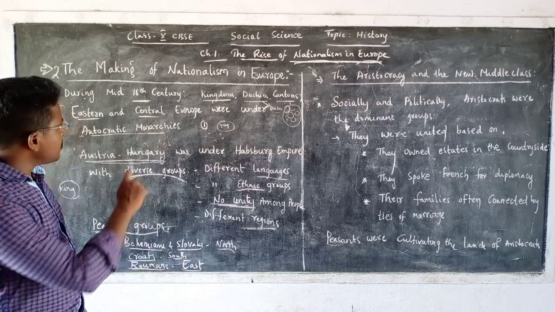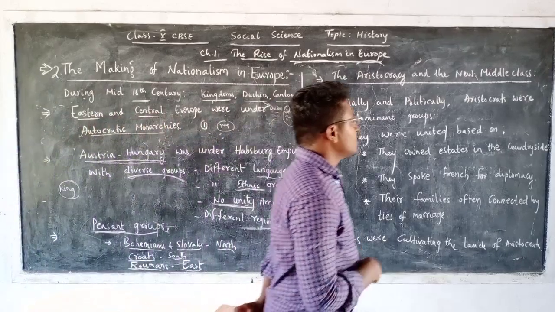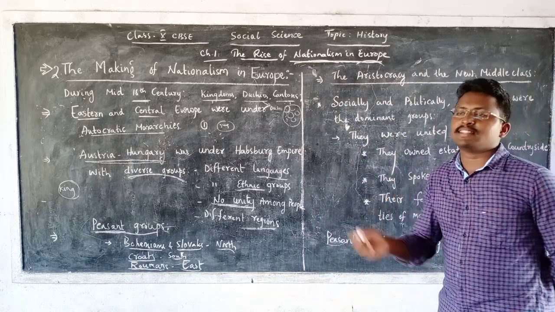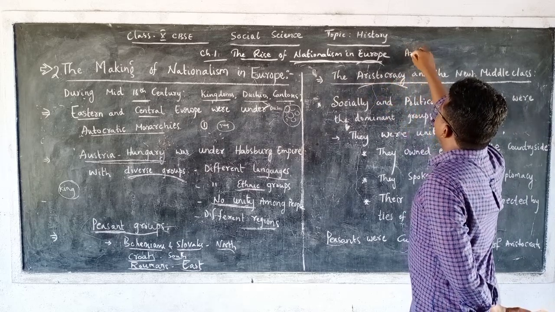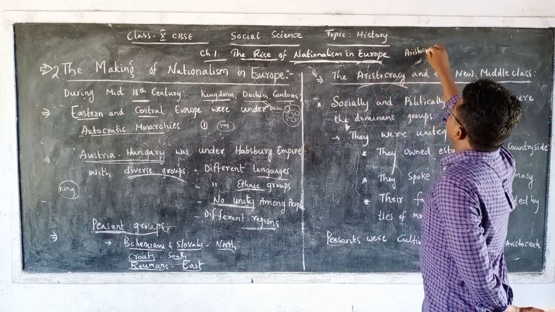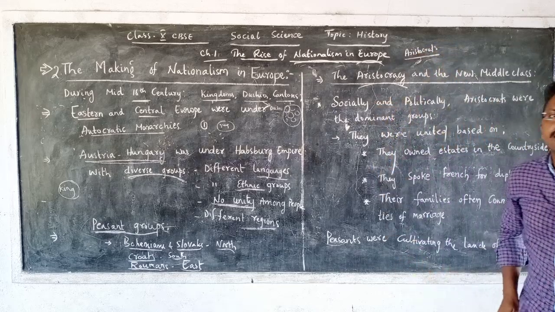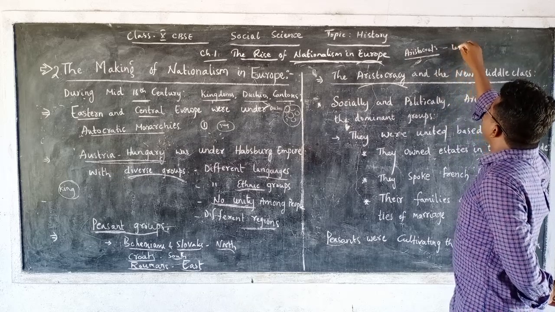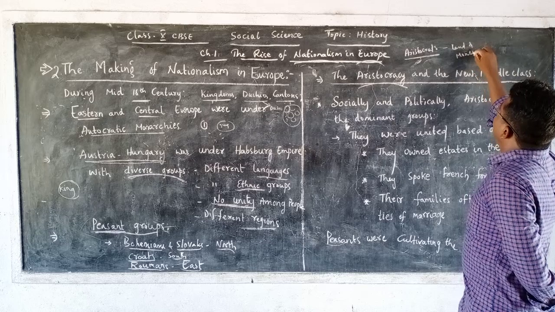Then, apart from these kings and kingdoms, there was one more social group in Europe during the mid 18th century. That is the aristocracy, or we also call them aristocrats. Aristocrats means the people who have more land and, at the same time, more money.